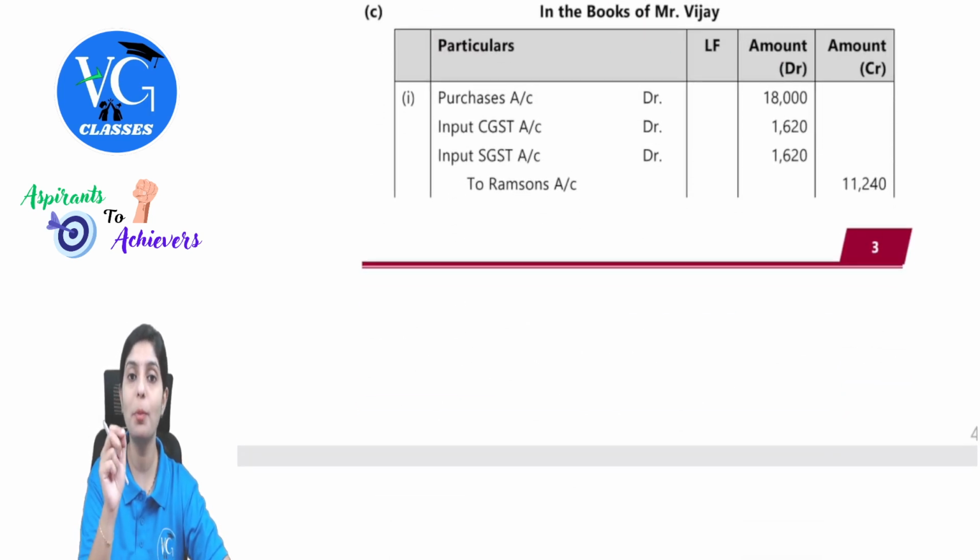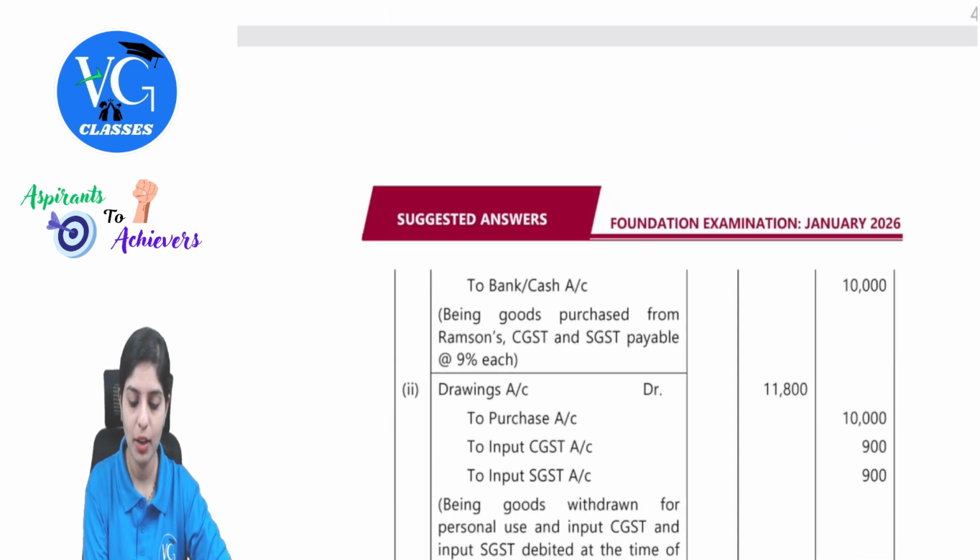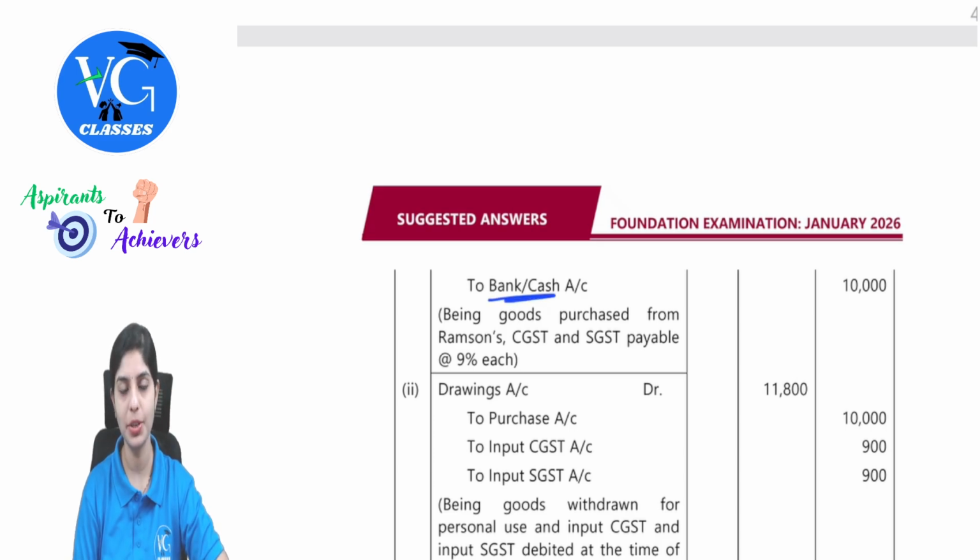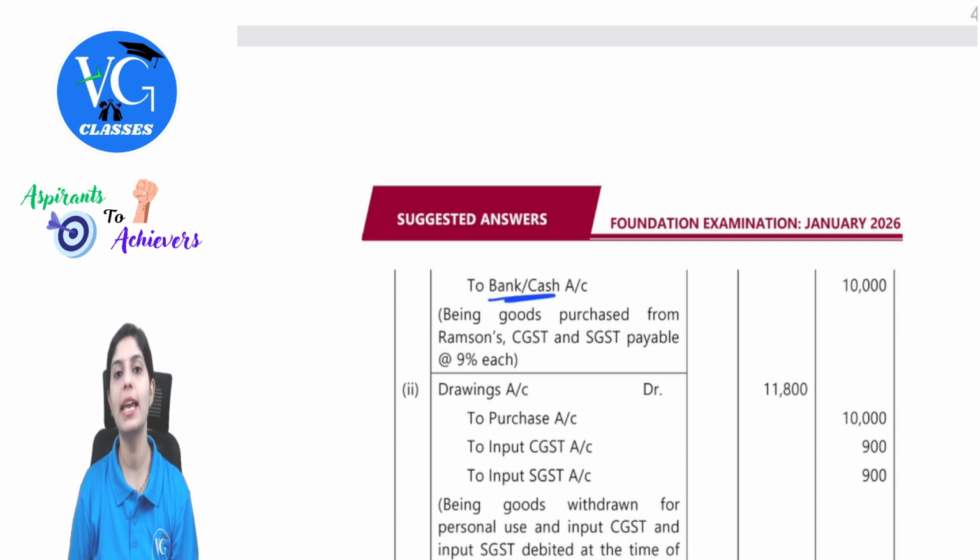There is some part which is also paid. So when some amount is going out, we will use either bank or cash. Understand one common thing here, guys. Whenever you come across a payment or receipt, make sure we use both cash or bank, even if the question says received or paid in cash. Because in the practical world, there is more usage of banking channels rather than cash. The government itself has regulated this to reduce cash transactions to a minimum. So it is always logical to use either bank or cash.